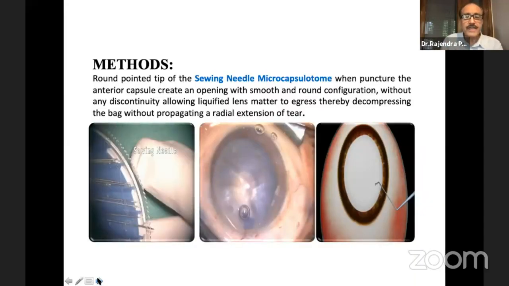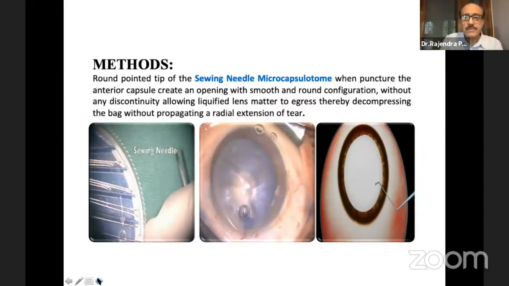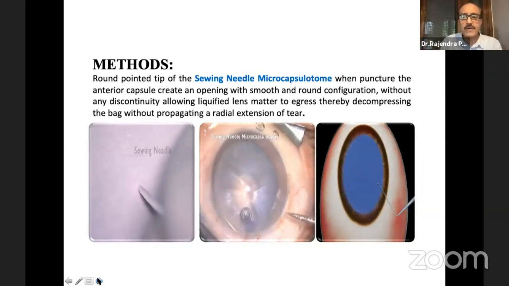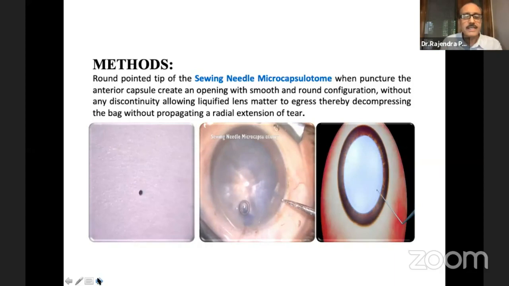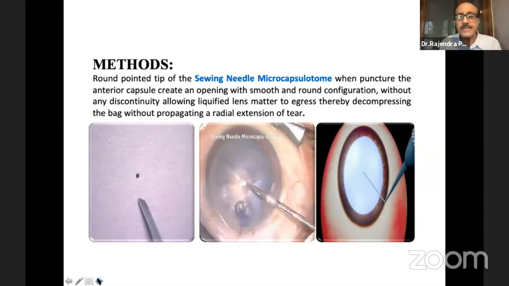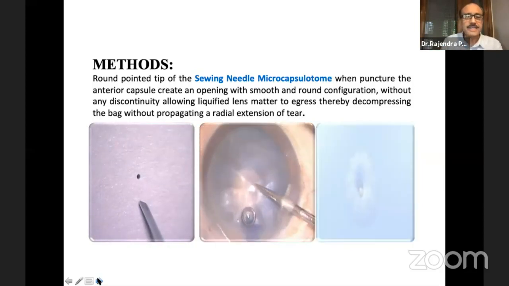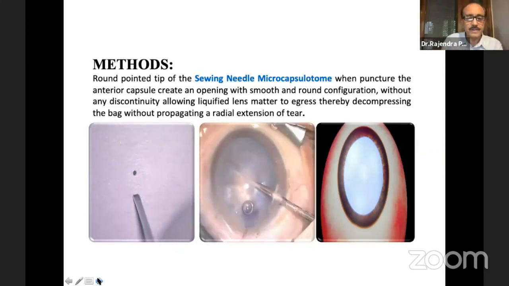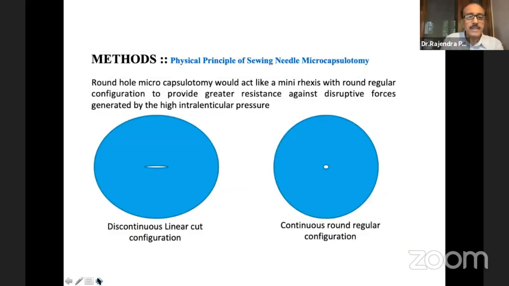The round pointed tip of the sieving needle microcapsulotome, when it punctures the anterior capsule, creates an opening with a smooth and round configuration without any discontinuity, allowing the liquefied lens matter to egress, thereby decompressing the bag without propagating a radial extension of the capsular tear. Round hole microcapsulotomy would act like a mini Raxis with round regular configuration to provide greater resistance against the disruptive forces generated by the high interlenticular pressure.